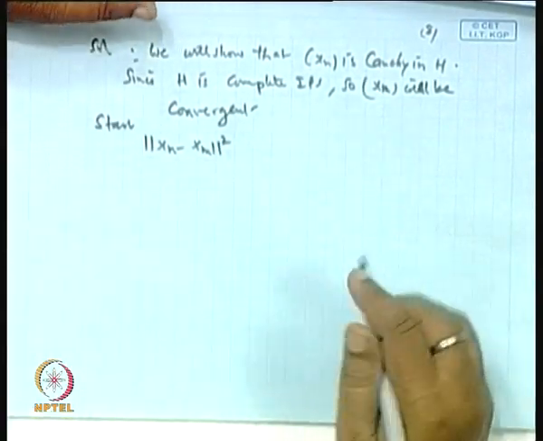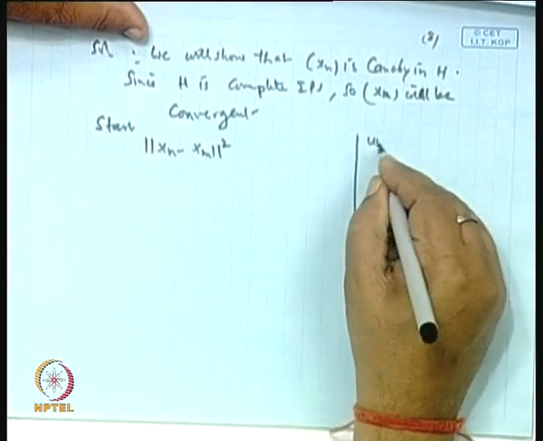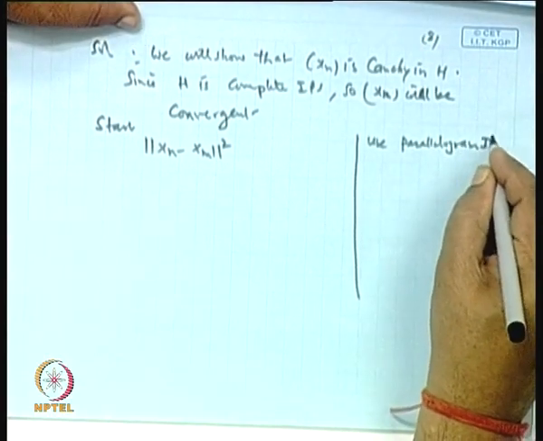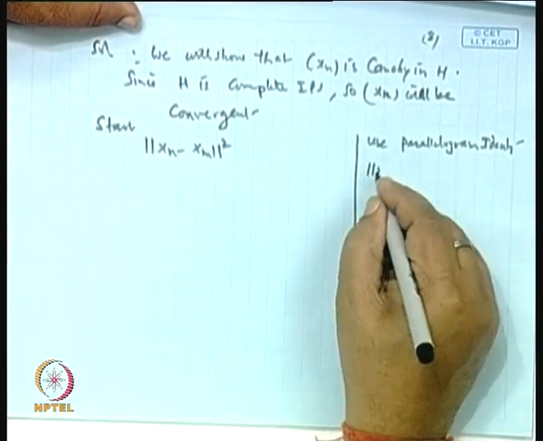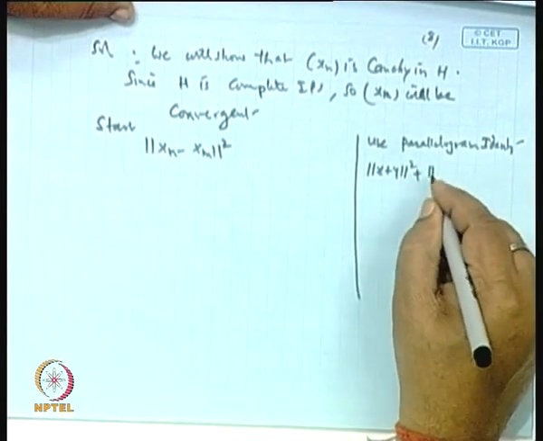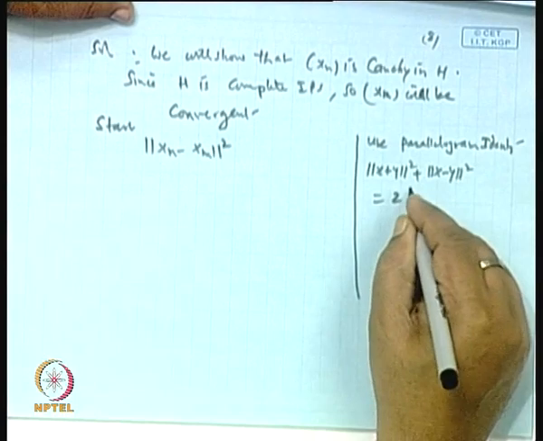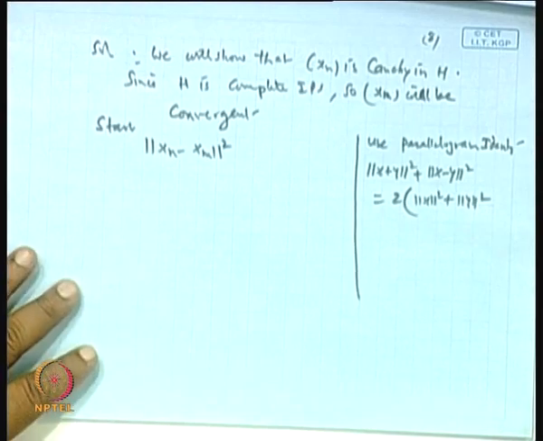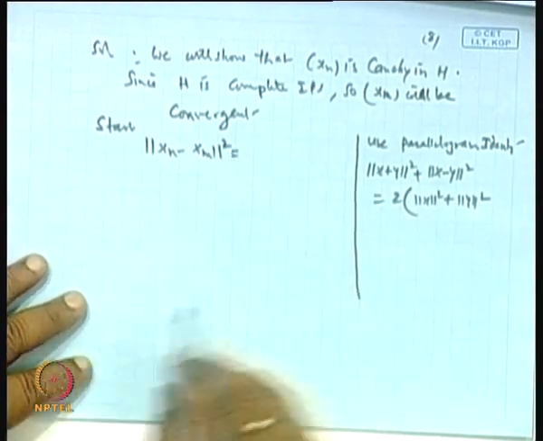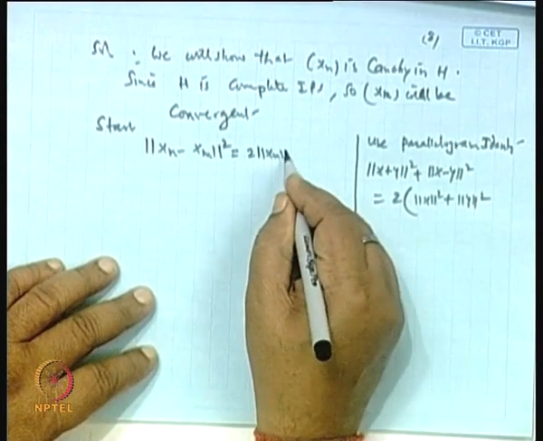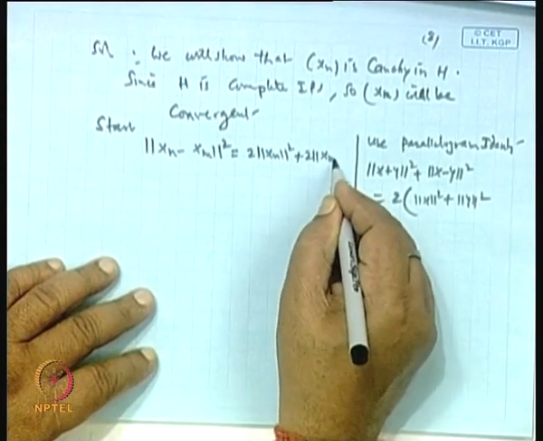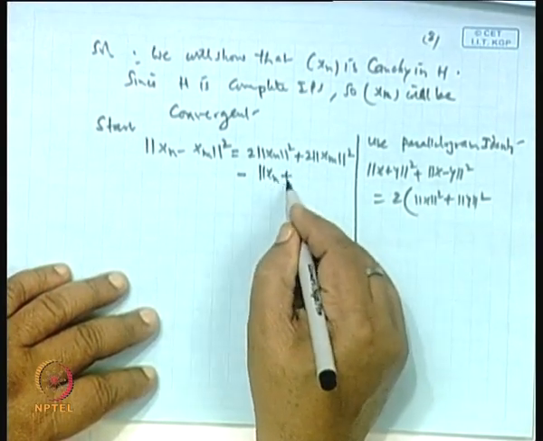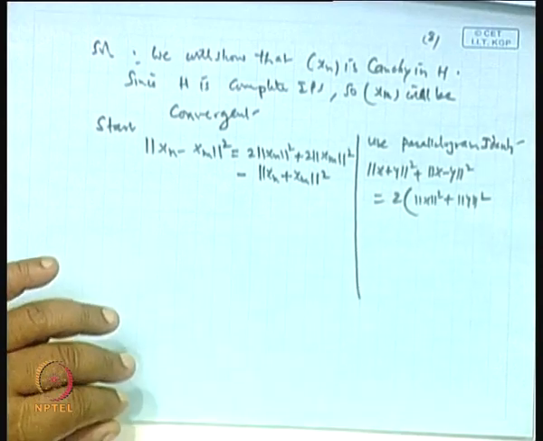Okay. Now, here I use the parallelogram law. What is the parallelogram identity? Norm of x plus y whole square plus norm of x minus y whole square is 2 times norm of x square plus norm of y square. So, use this identity. So, this will be equal to 2 times norm of x n square, plus 2 times norm of x m square, and then minus norm of x n plus x m whole square. Is it okay or not?